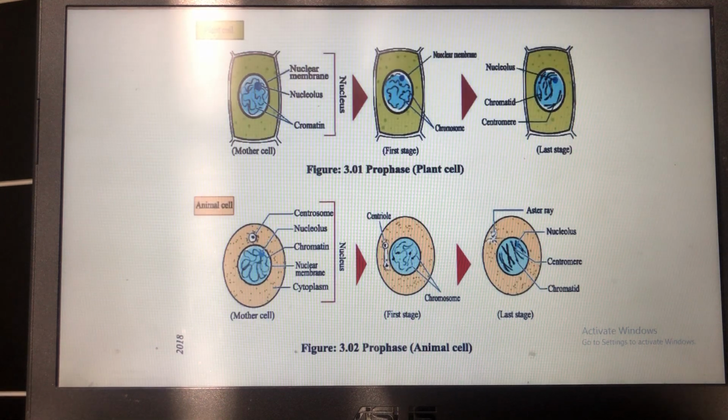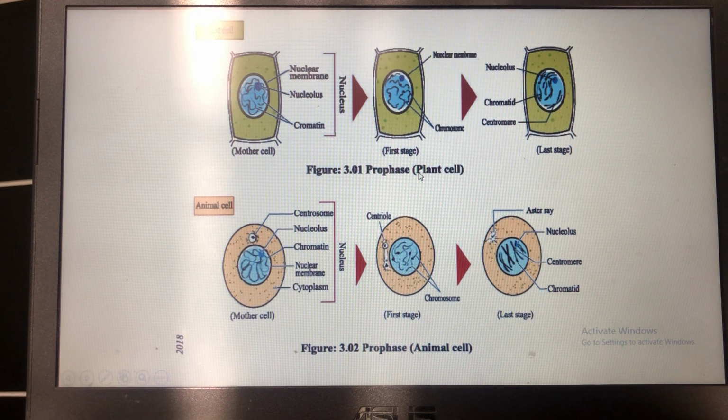So the first stage of mitosis cell division is prophase, where in the beginning the nucleus of the cell becomes larger in size, and the chromosomes of the cell start dehydrating and condensing, giving them a shorter and thicker form. So this was our mother cell. That means this is the condition before cell division.